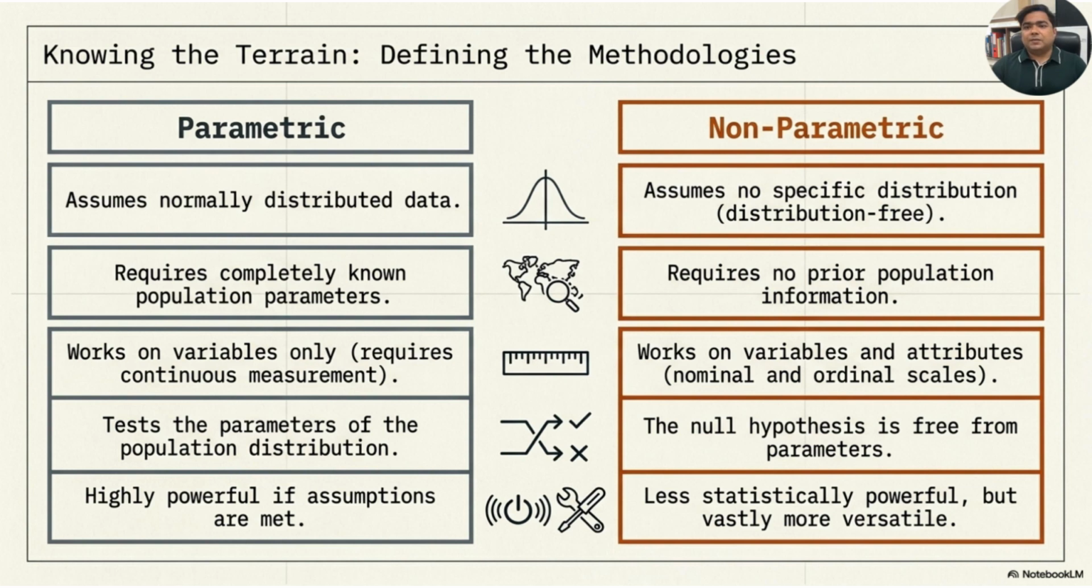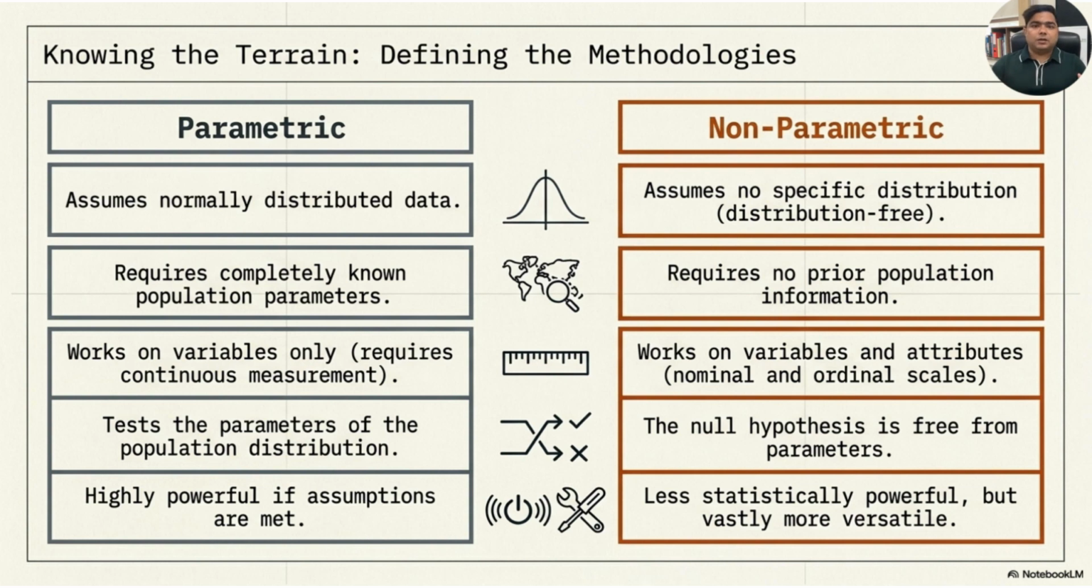Now let us compare that with non-parametric tests. Non-parametric tests do not assume any specific distribution. That is why they are also called distribution-free tests. They do not require prior information about the population parameters. They can work with variables as well as attributes. This means they can be used for nominal and ordinal scale data.